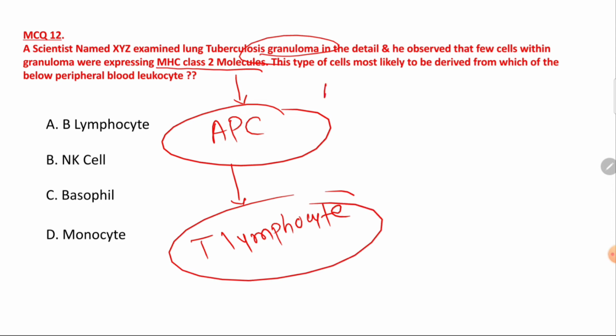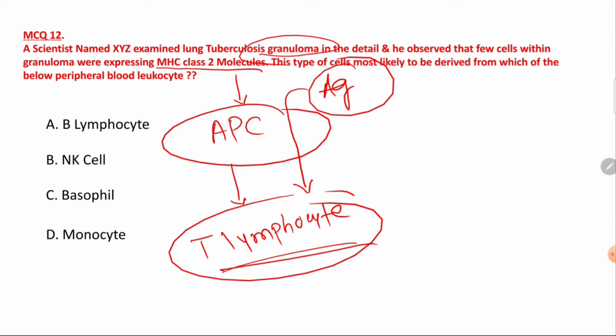Whenever there is an antigen, bacteria, virus, anything, they will be presented by antigen presenting cell to the T lymphocyte. So antigen presenting cells help in the presentation of antigen to the T lymphocyte, and over this antigen presenting cell, MHC class 2 molecules are present. The examples of antigen presenting cells are macrophage, dendritic cells, Langerhans cells,